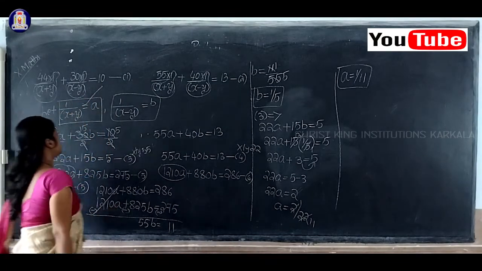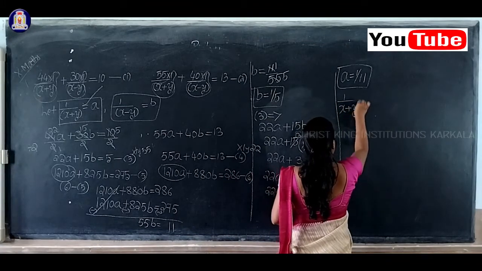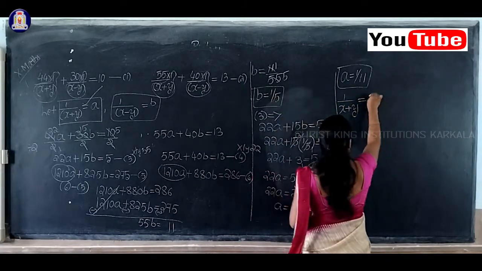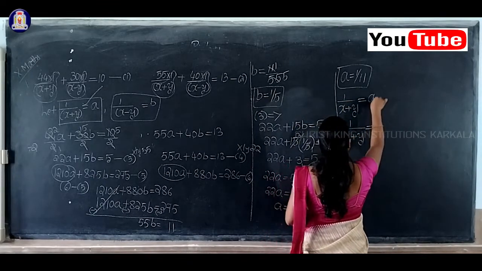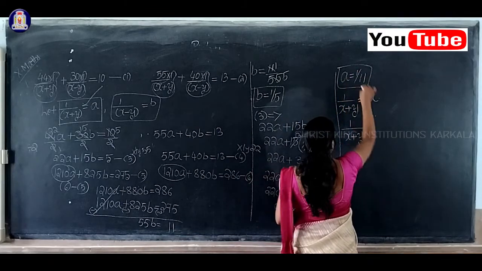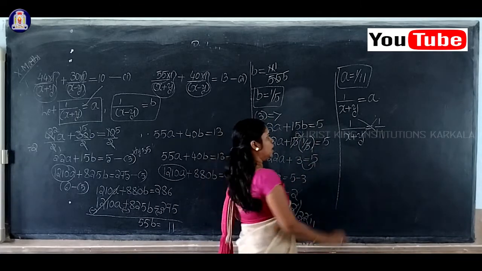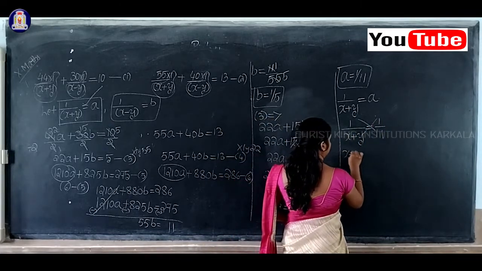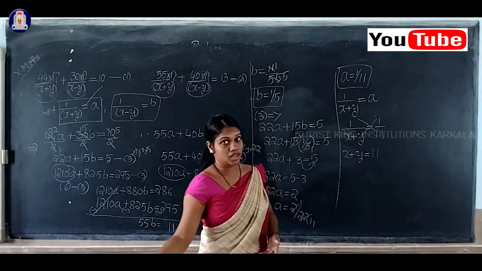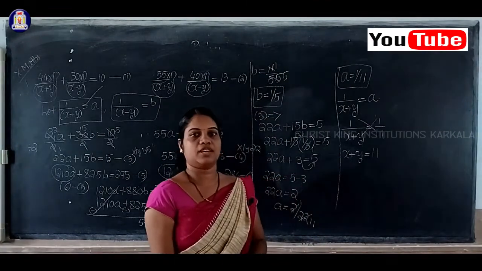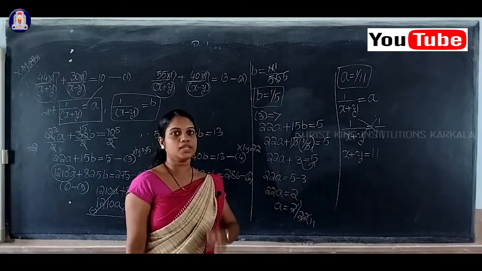We know that 1 by (x plus y) is equal to a, isn't it? Okay. So now 1 by (x plus y) is equal to a, but what is the value of a here? 1 by 11. So take the cross multiplication. x plus y into 1 is nothing but x plus y, equal to 1 into 11, which is nothing but 11. So again we will get a pair of linear equations in two variables. See here, again we have to use the elimination method.